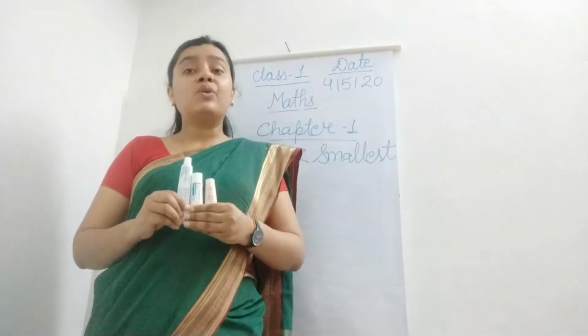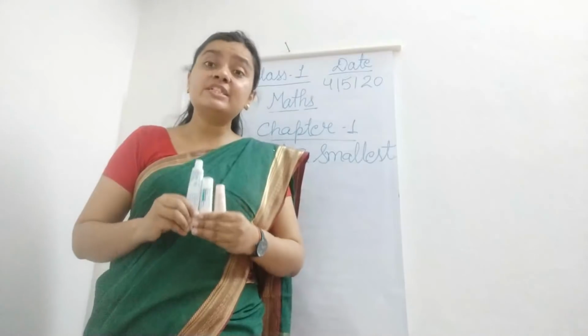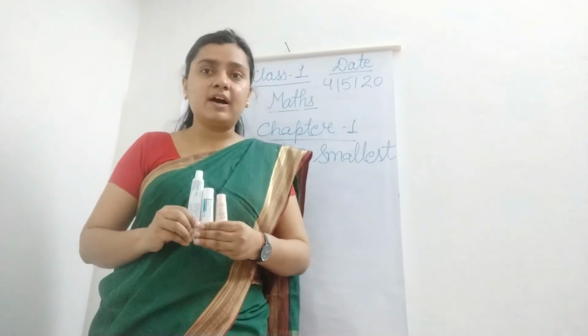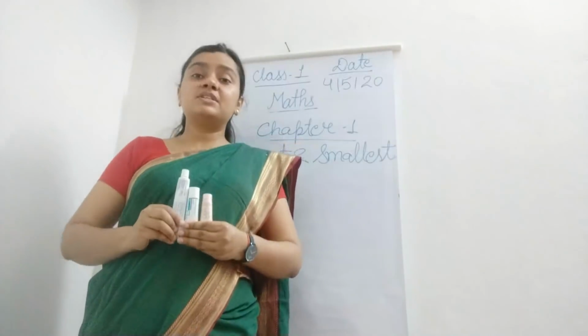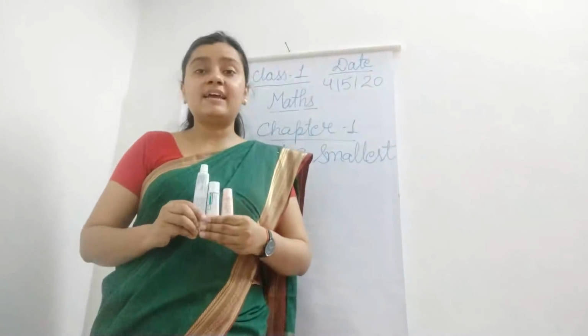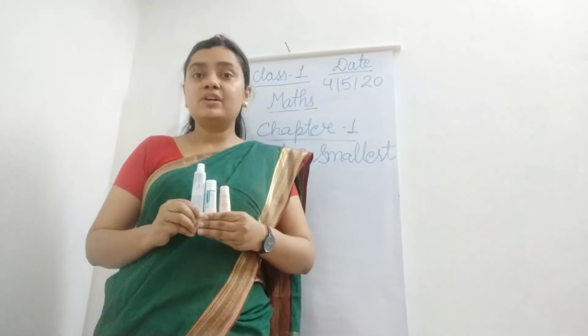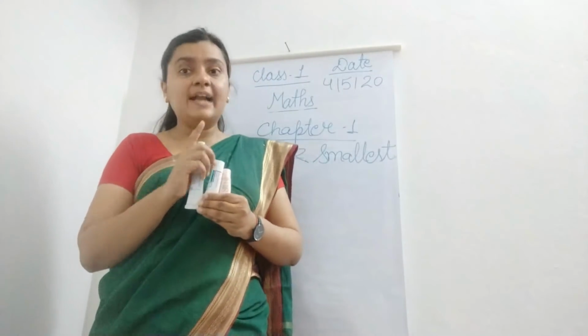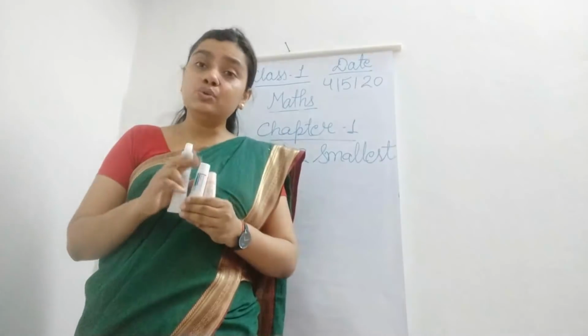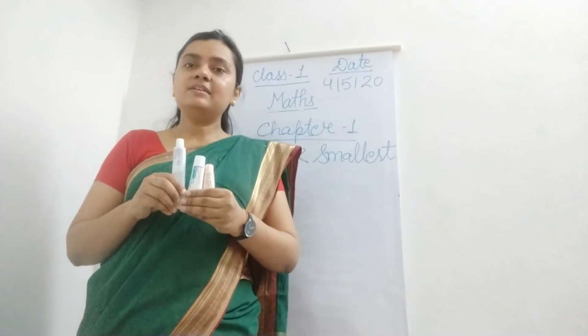If you are looking for the bigger one, that time we are using biggest. And if you are searching for the smaller one, that time we are using what? That time we are using smallest. Okay, so on that note, we had done with two things. Here we are using three things.